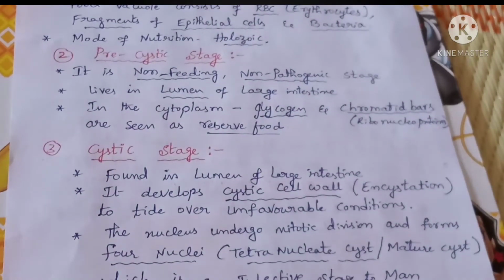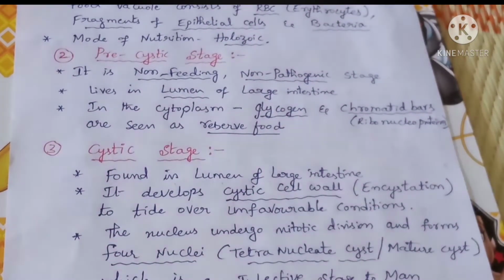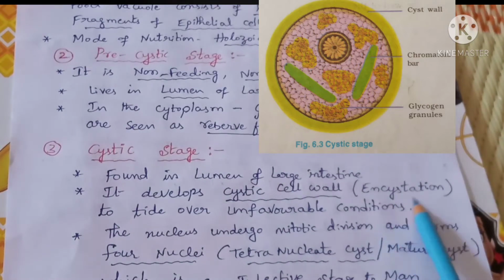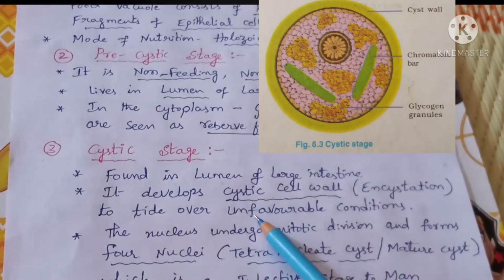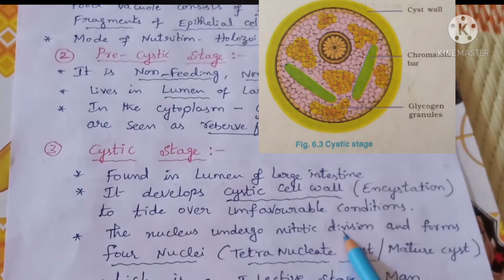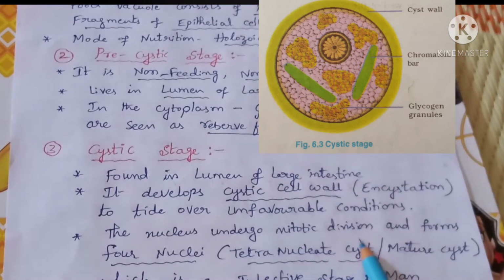The next, third stage is the cystic stage. The cystic stage is also seen in the lumen of the large intestine. Lumen is nothing but the cavity of the large intestine. It develops a cyst wall around it, and that process is called encystation. This encystation is developed by the organism to survive in unfavorable conditions. At this stage the nucleus undergoes mitotic division.